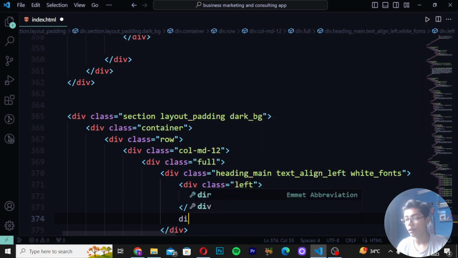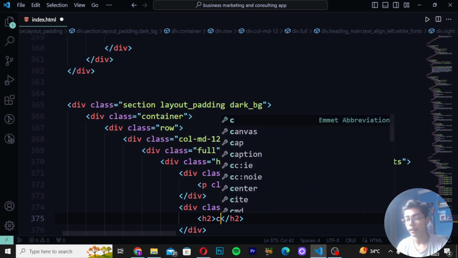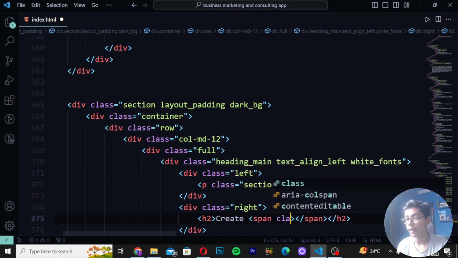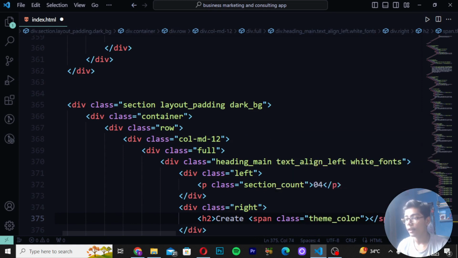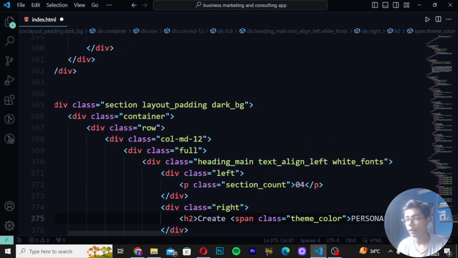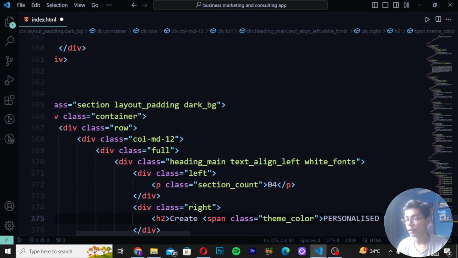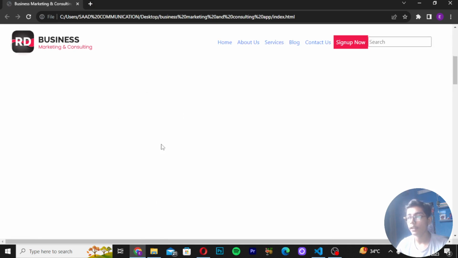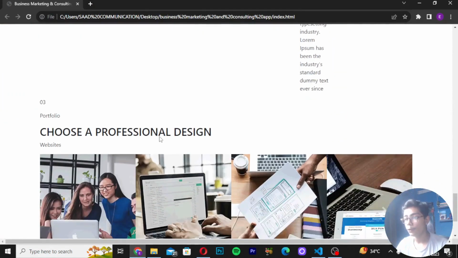So here I will be now writing that. Write here 04, write div class as right, and create, write here h2, and then write here a span tag, class theme_color. Then here I will be writing "personalized", and I will be writing here "business". Then save this file here, move on to the browser to check what we have done here. So I will be reloading, and you can see we are getting the loading tag and all the stuff which we want to create here.